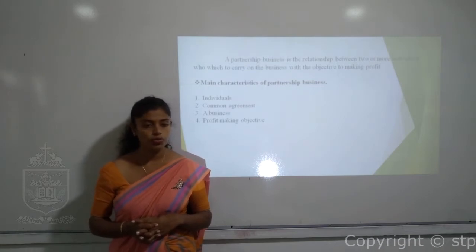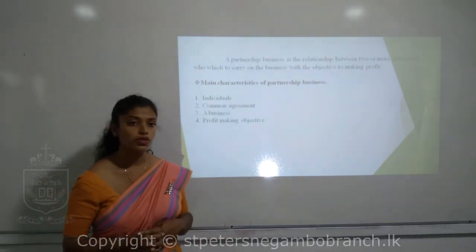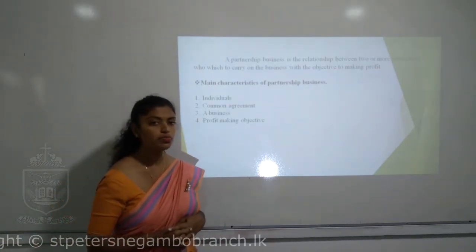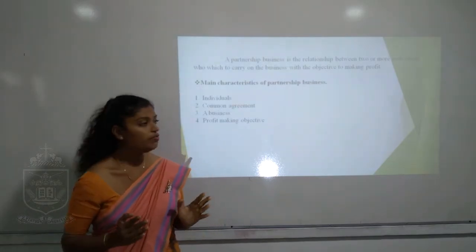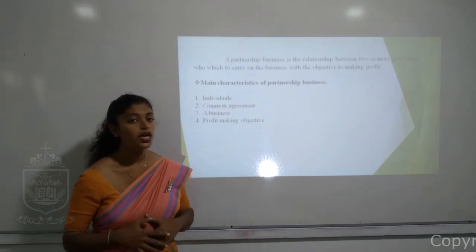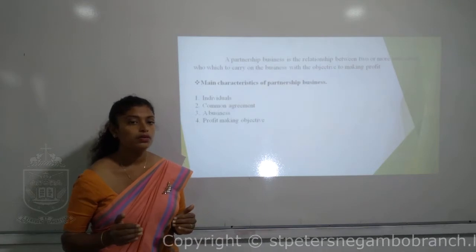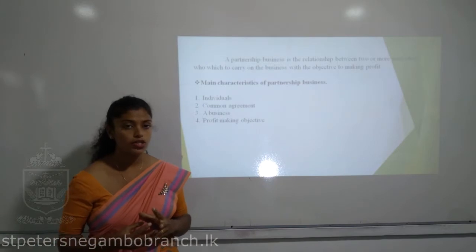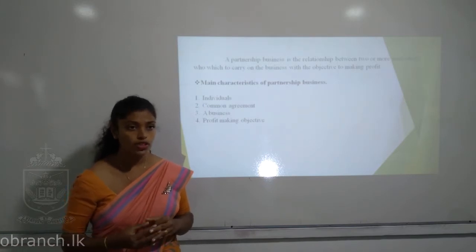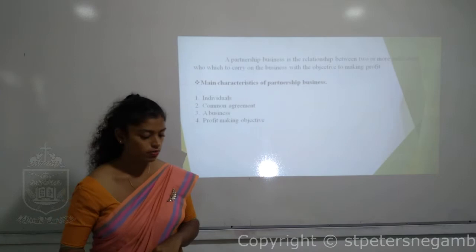So I hope you can remember the term called company. That's different from the partnership. Why do we say it's apart from the partnership? Because in a company there can be thousands of people. Here we don't have the facility of having any number of members. Instead of that, we have a limit on the number of partners. So anyway, there are four characteristics in a partnership: individuals, a common objective, a term of business, and a profit making objective.